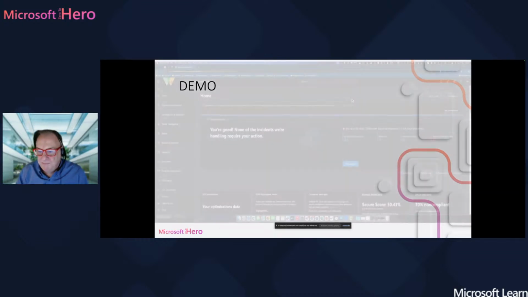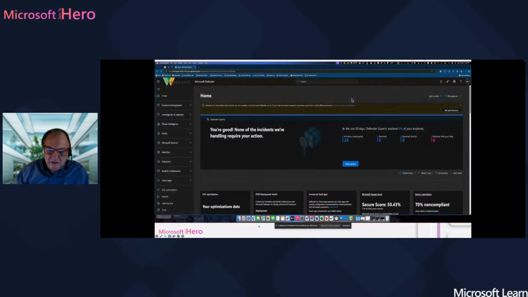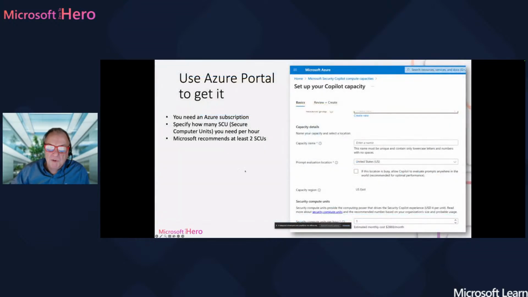But now let's see how you can get it. Okay, sorry, this is the actual demo. So you should use the Azure portal to get Microsoft Copilot for security. If you search in the Microsoft Azure portal, you can see that the product is called Microsoft Security Copilot Compute Capacities. And the story is this.